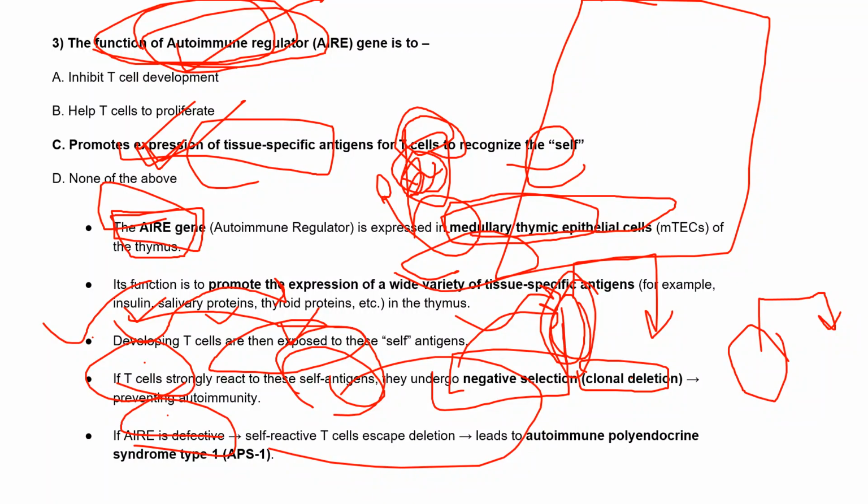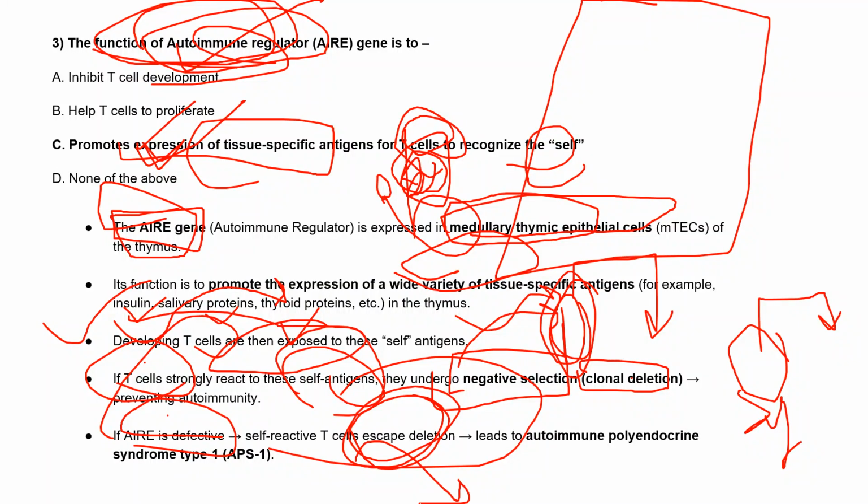If by any chance this gene AIRE does not work, then the self-reactive T cells can escape the deletion process. They'll still remain in our body. Because of that, disorders can happen, that is autoimmune polyendocrine syndromes. Because it is not only one, there are many more antigens which can be escaped.